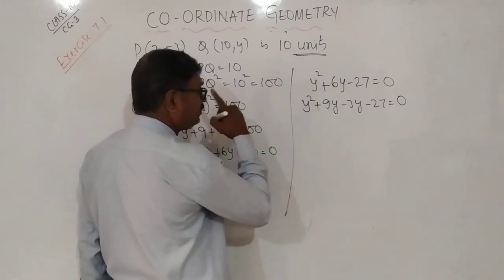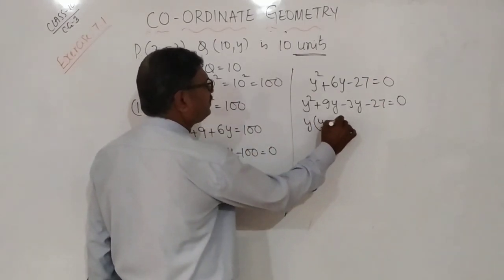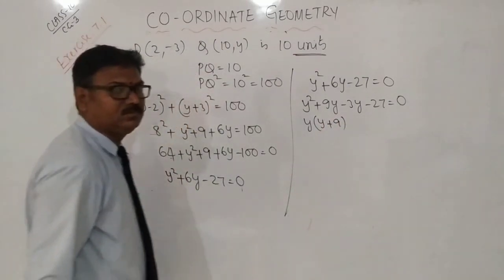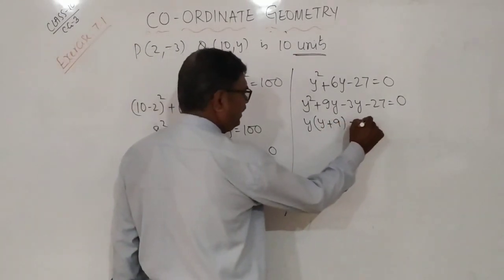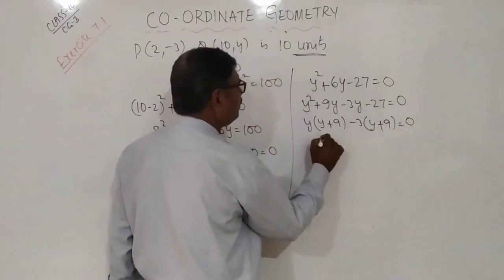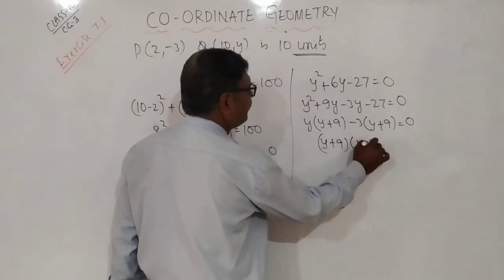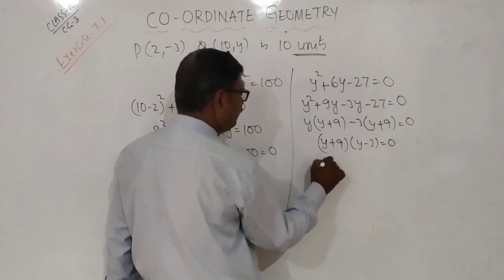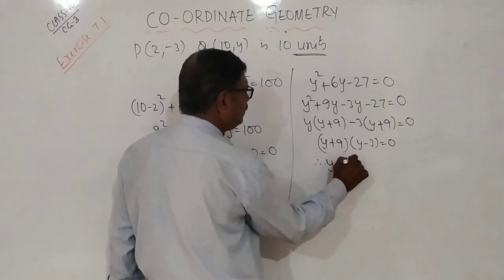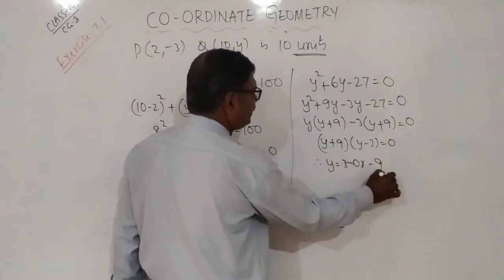Therefore, if you take y common, y plus 9, minus 3 if you take, y plus 9 is equal to 0. Therefore, (y plus 9) and (y minus 3) equal to 0. Therefore, y equals 3 or minus 9.